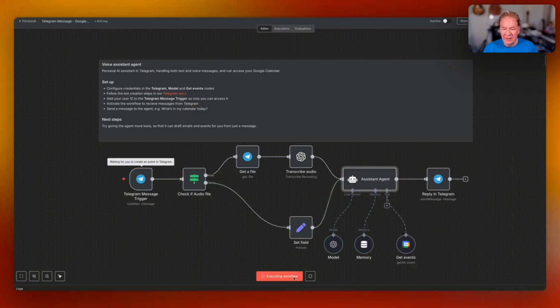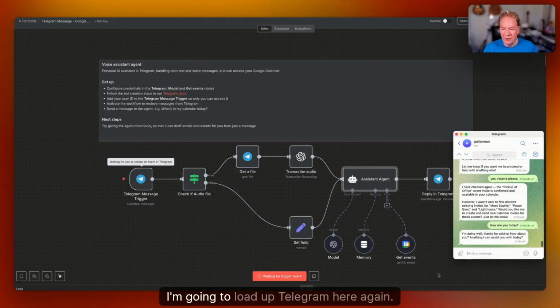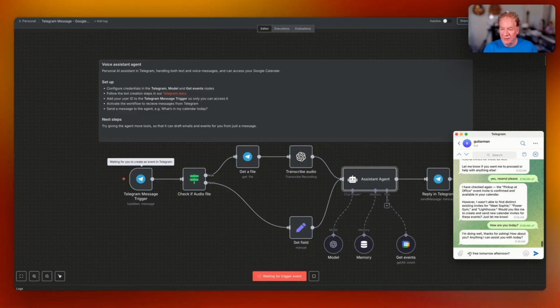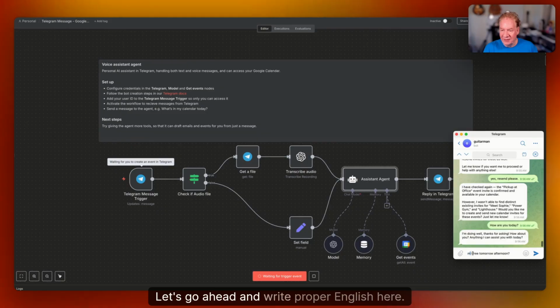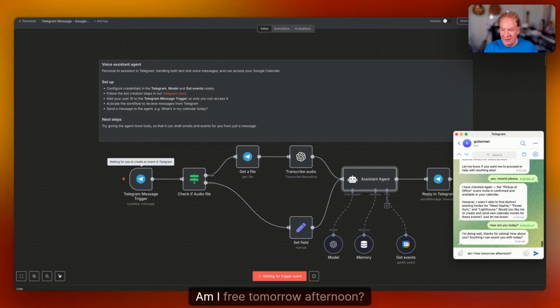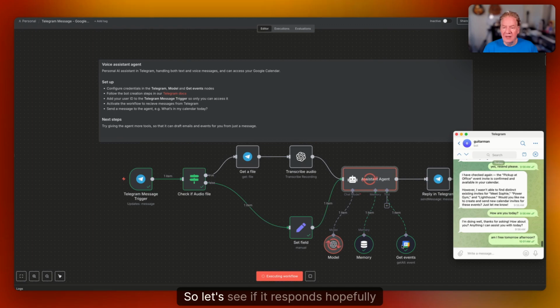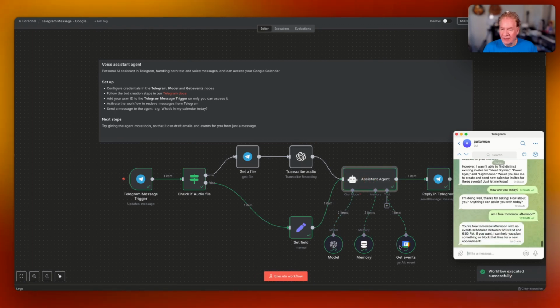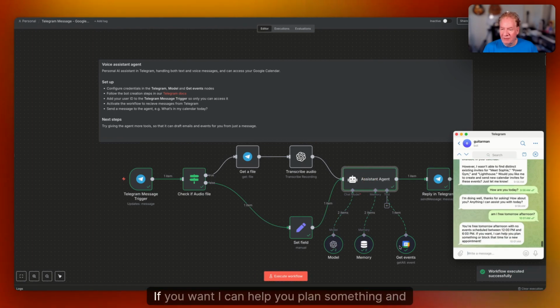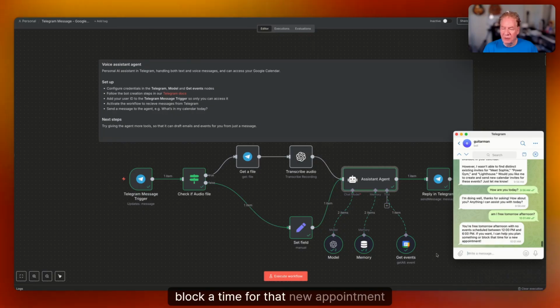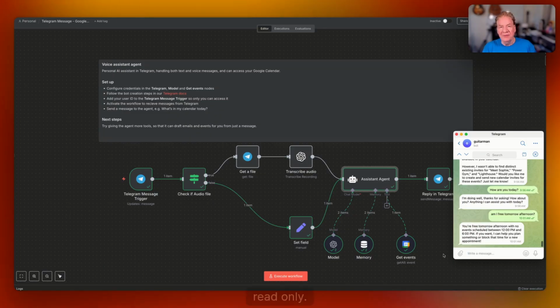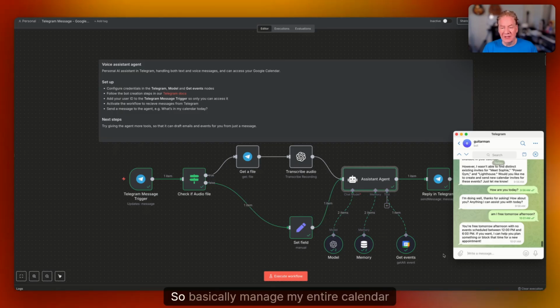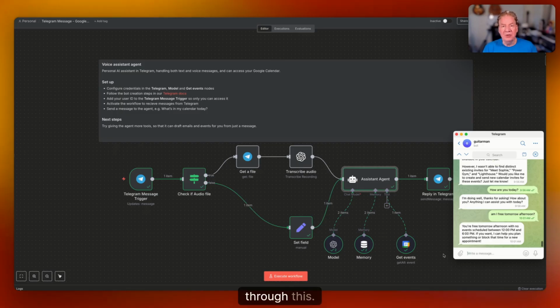So let's go ahead and check that question. I'm going to load up Telegram here again. So let's go ahead and write proper English here. Am I free tomorrow afternoon? So let's see if it responds. Hopefully, yes, no events. Okay, good. If you want, I can help you plan something and block a time for that new appointment. Here, I'm also just reading from the calendar, read only. I can update this to be read, write, update, delete. So basically manage my entire calendar through this.